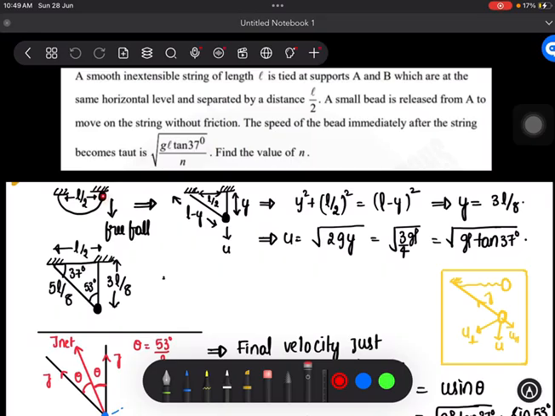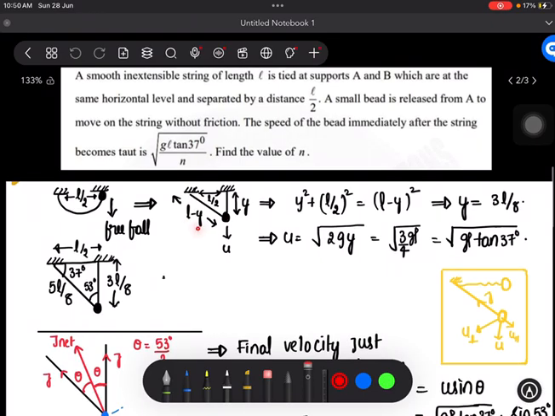Now when we release it, until the string becomes tight, there is only one force acting on it, which is gravity. So we can assume that it is going to have free fall motion until impulses are generated in the string. This is the situation just before the string becomes tight, where it has fallen by a length y. Total length of the string is L, so this side I can assume as L minus y, and according to the question this is L by 2. You can simply apply Pythagoras theorem in this triangle and you get the y value as 3L by 8.